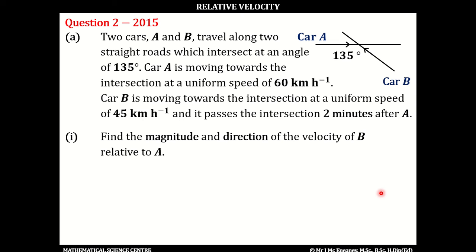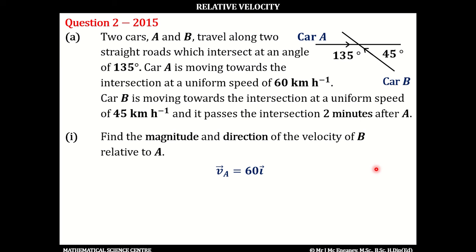In part 1, we have to find the magnitude and the direction of the velocity of B relative to A. Now, car A is just moving east with a speed of 60 kilometers per hour. Car B makes an angle of 135 degrees with the negative sense of the y-axis, or that would be 45 degrees with the positive sense of the y-axis. So the velocity of car A is just going to be 60i.